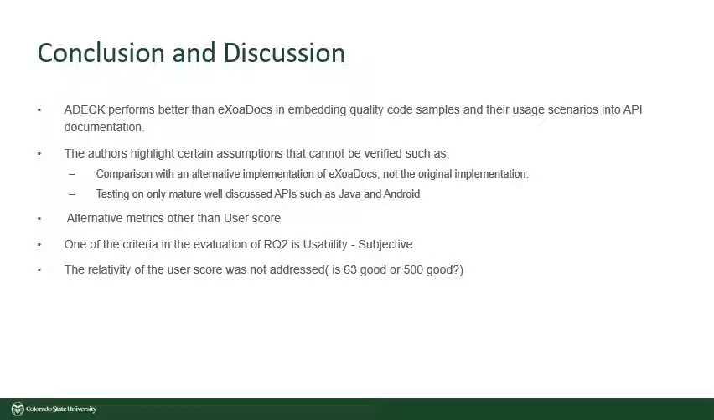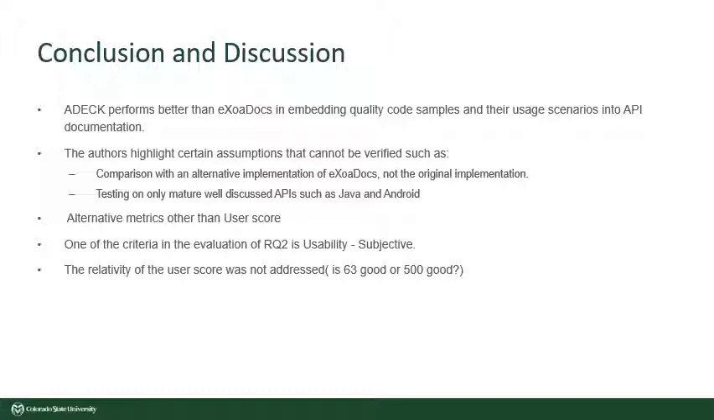Finally, we have some points for our perspectives. The first point, we think that there can be alternative metrics other than user score to ensure quality, such as answer's reputation. The second point, usability is used to evaluate the quality of the code sample. We think this is a subjective criterion.